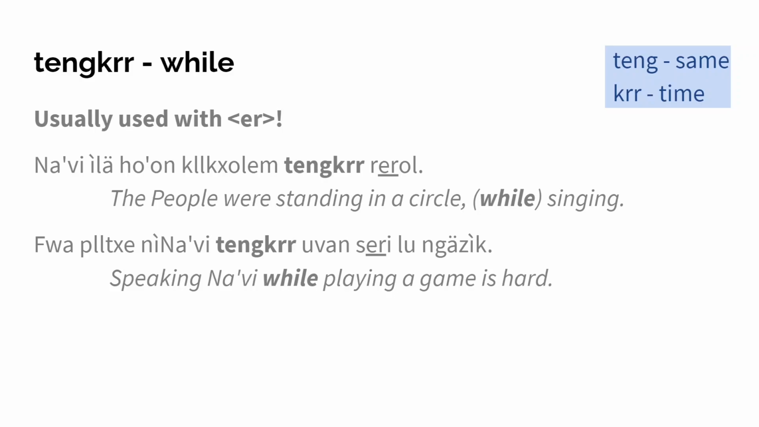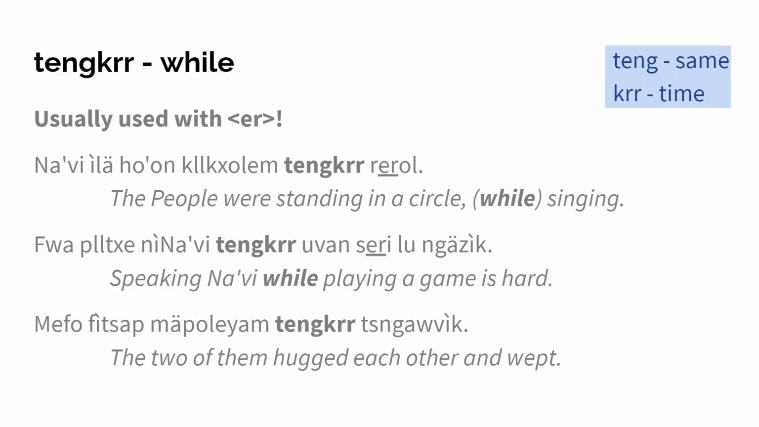However, we have one example sentence, actually an official example sentence, where tengkrr is used without the er infix, namely this one. Me fo fetsap me pole yam tengkrr tsngauweg. The two of them hugged each other and wept, or while weeping basically. So there is this one example sentence. We don't know if it's an exception or if it's just most often with er. I just want to show you this so you know that it might not be a complete set rule with the er infix.